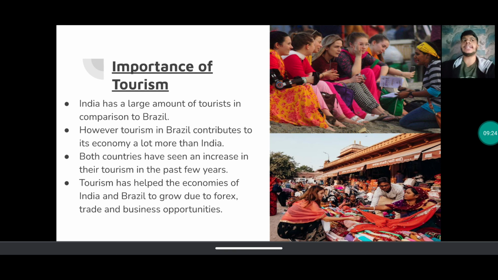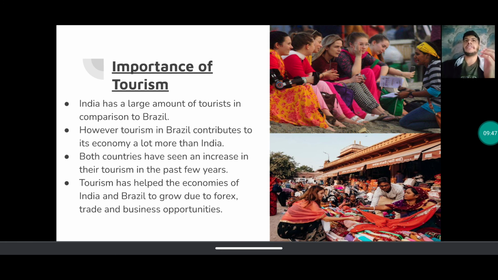Because people are spending in India, they're coming from outside but they are spending in India. Alright, so trade की वजह से भी बढ़ रहा है इंडिया और ब्राजील में. And business opportunities, like I said, lots of opportunities for business in India. India is a traditional country but it's developing. Alright, हर चीज में टेक्नोलॉजी ले आना, हर चीज में मशीन्स ले आना, अभी इंडिया is leading in that.